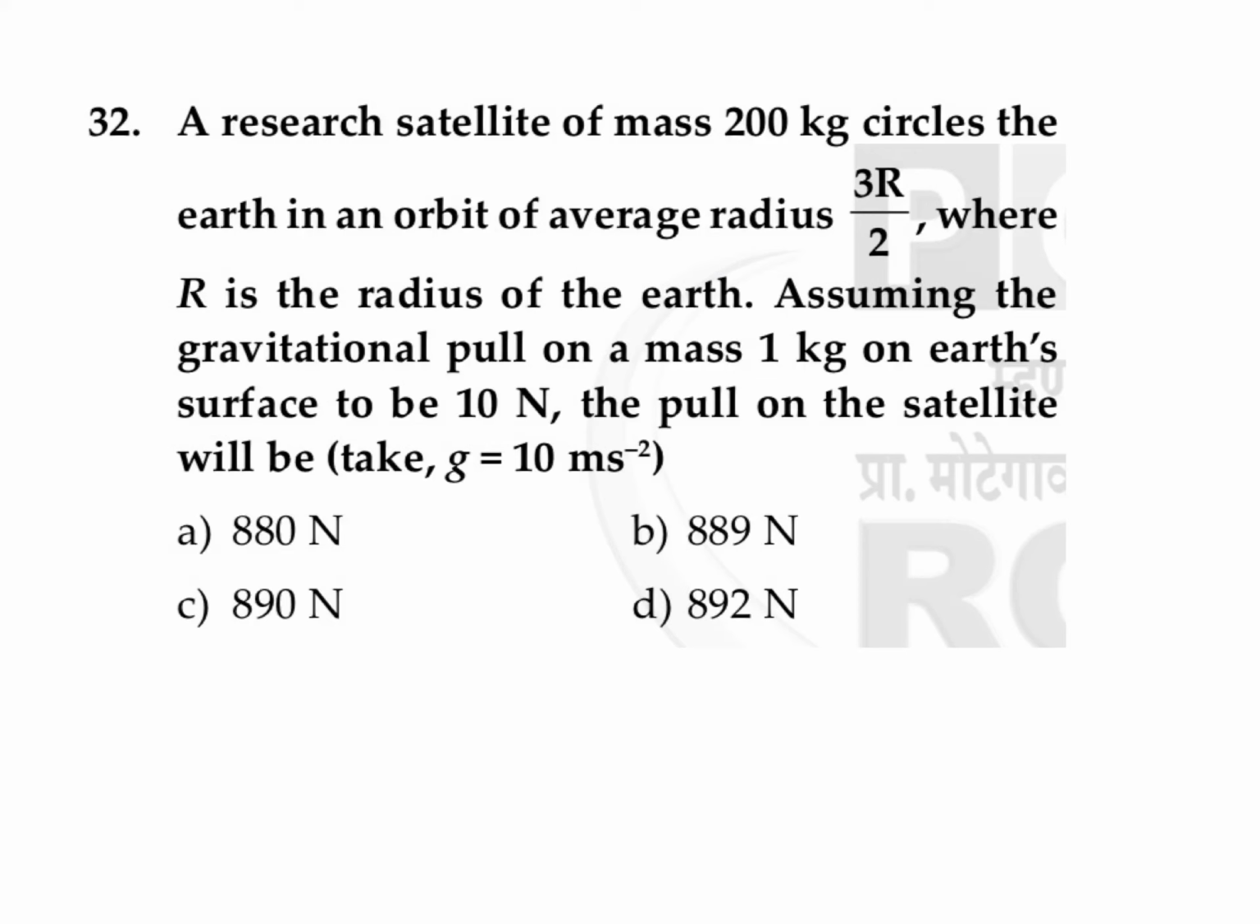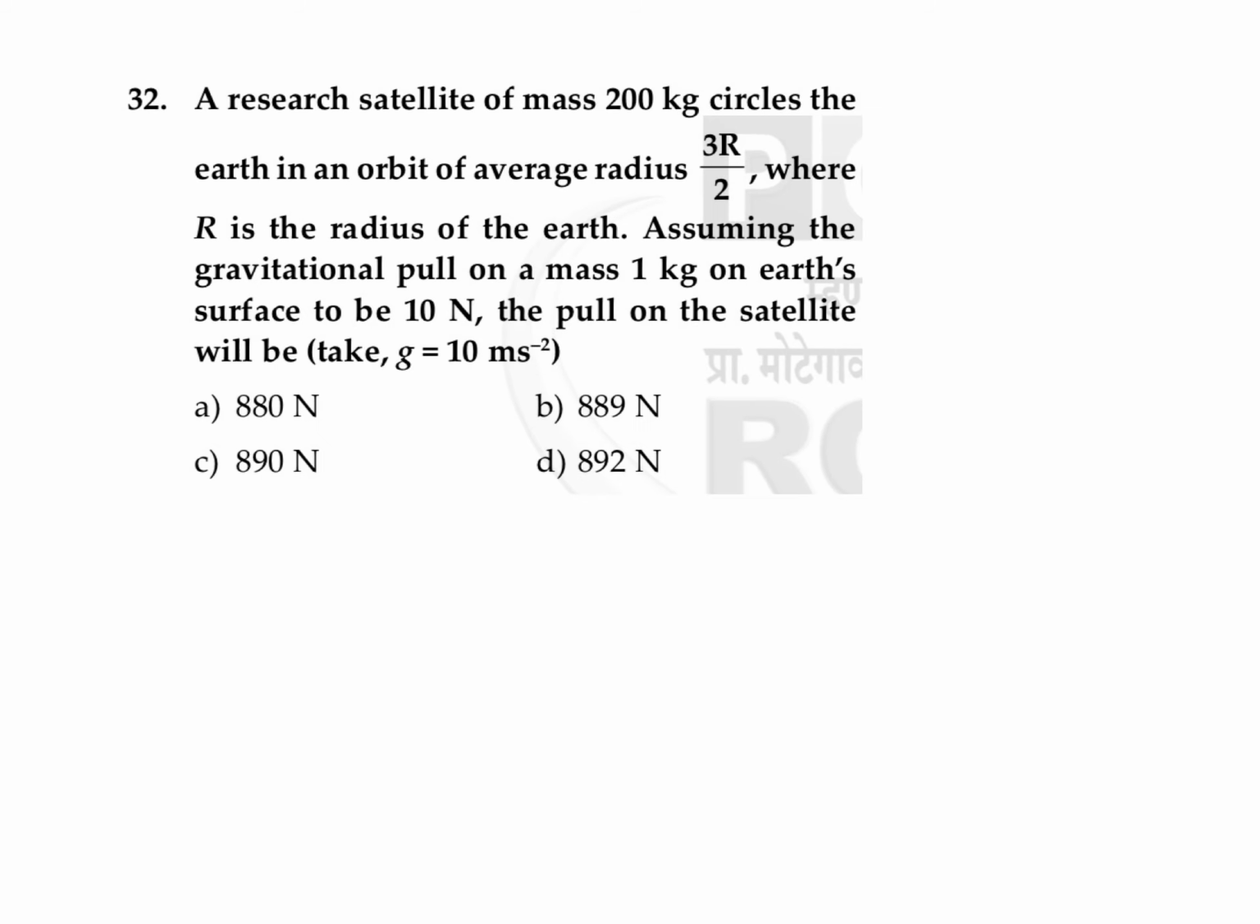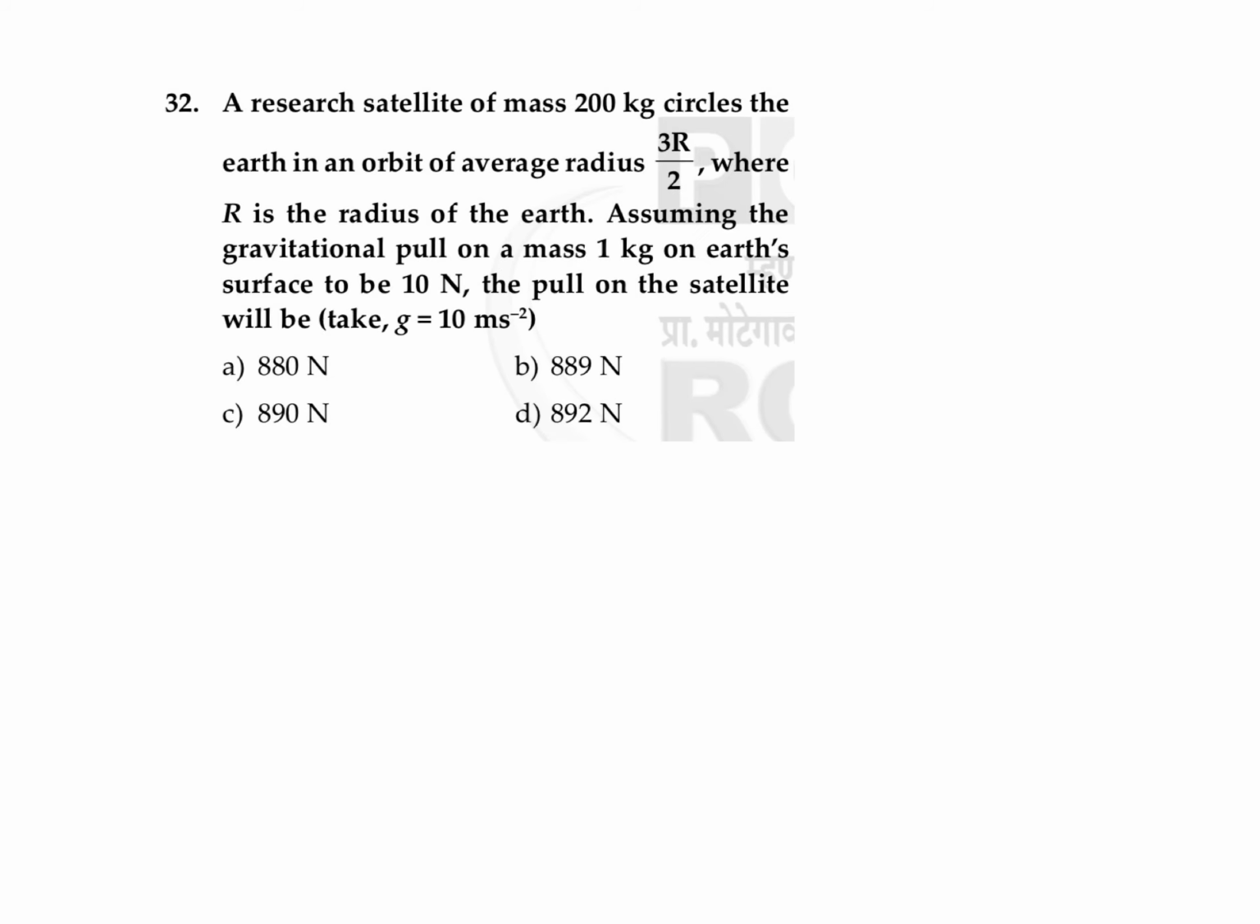It is given that a research satellite of mass 200 kg circles the Earth in an orbit of average radius 3r by 2, where r is the radius of Earth. Assuming the gravitational pull on a mass 1 kg on Earth's surface to be 10 Newton, the pull on that satellite will be. So we need to find out the value of acceleration due to gravity at a location where the satellite is there.